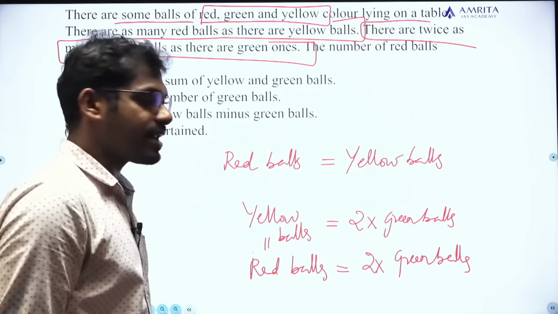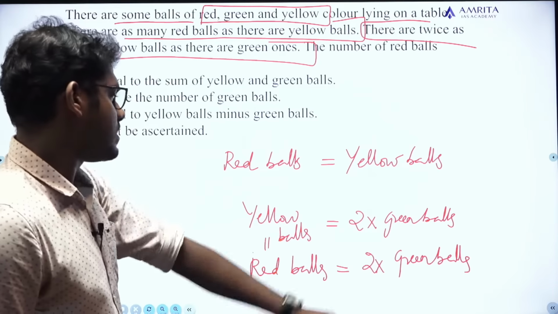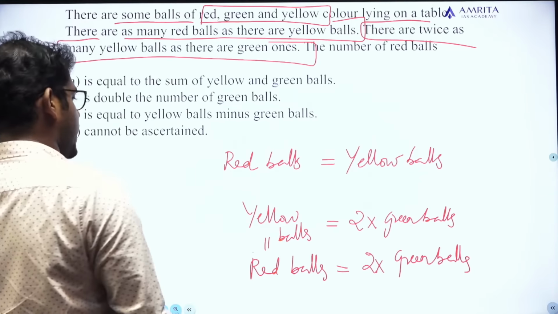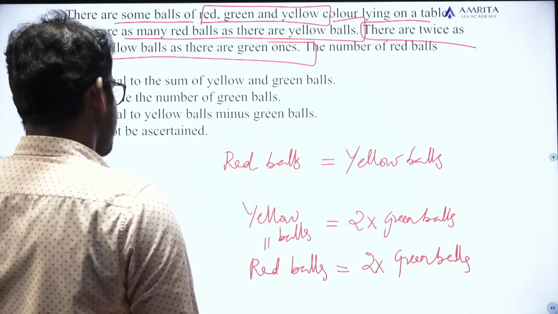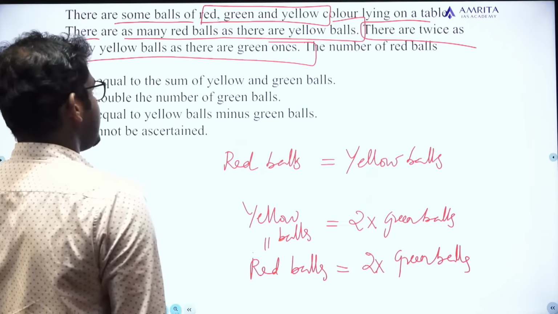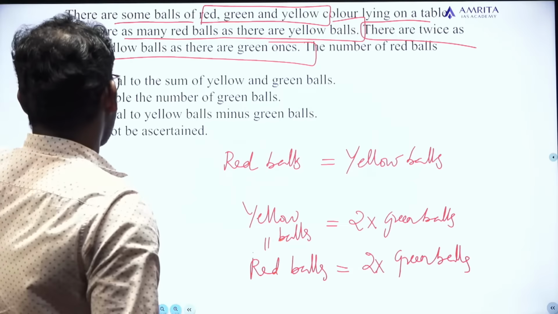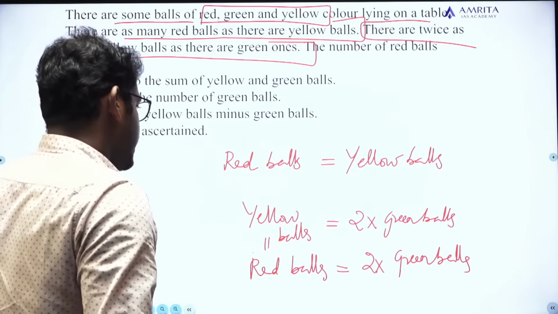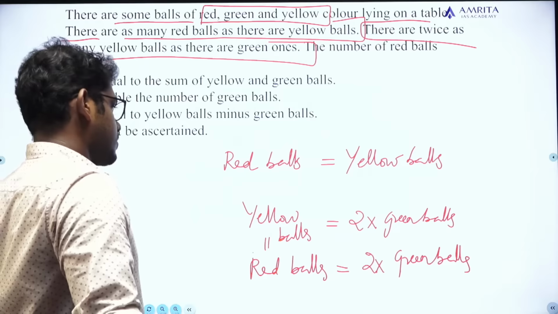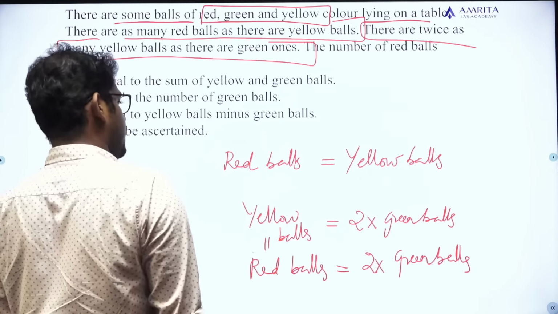Since the number of yellow balls and red balls are the same, I can write the number of red balls is equal to 2 times the number of green balls. Okay, it's fine. Now, the question is the number of red balls. The number of red balls is equal to the sum of yellow and green balls. See, actually, let us put values here. That will be easier.